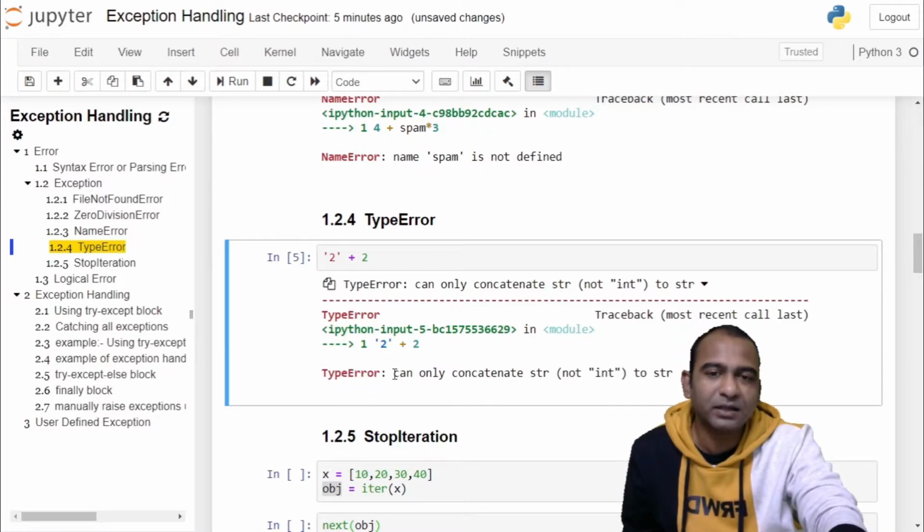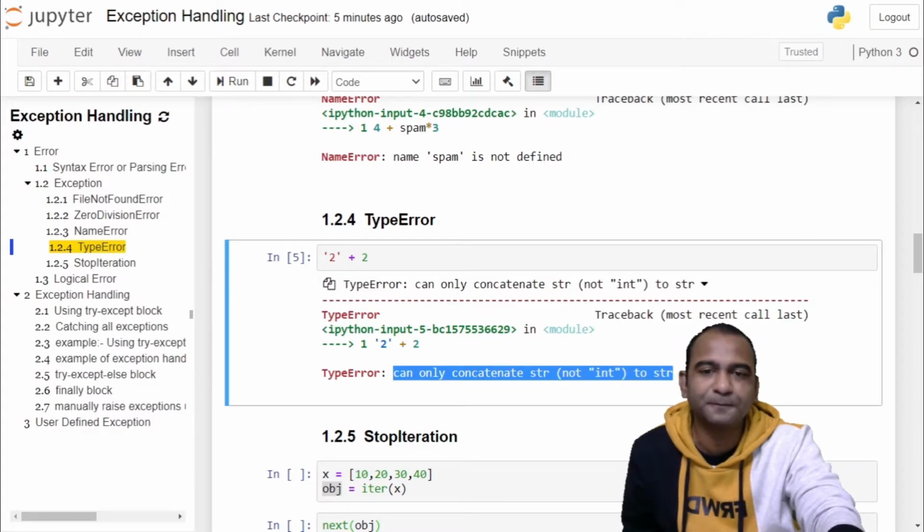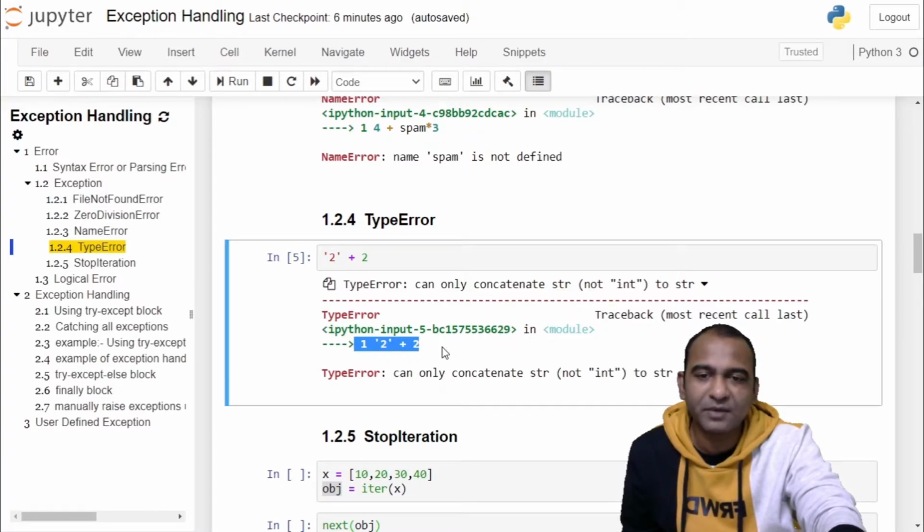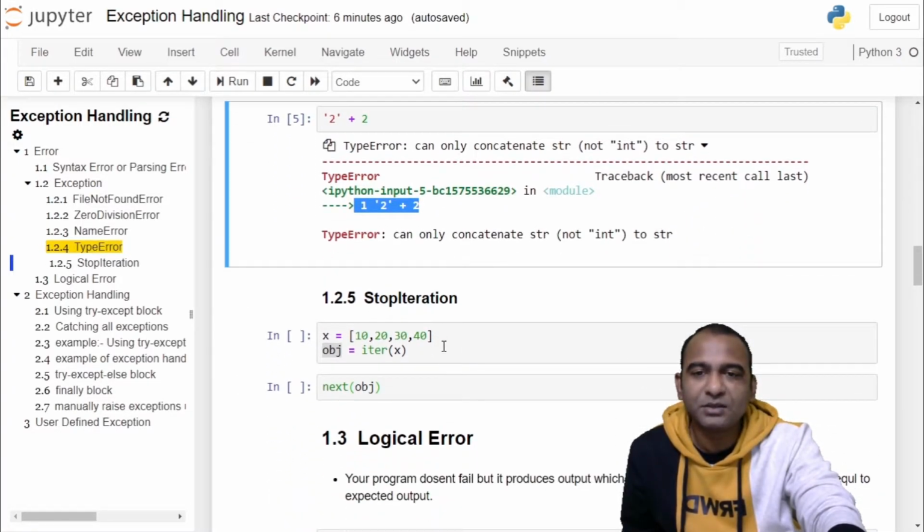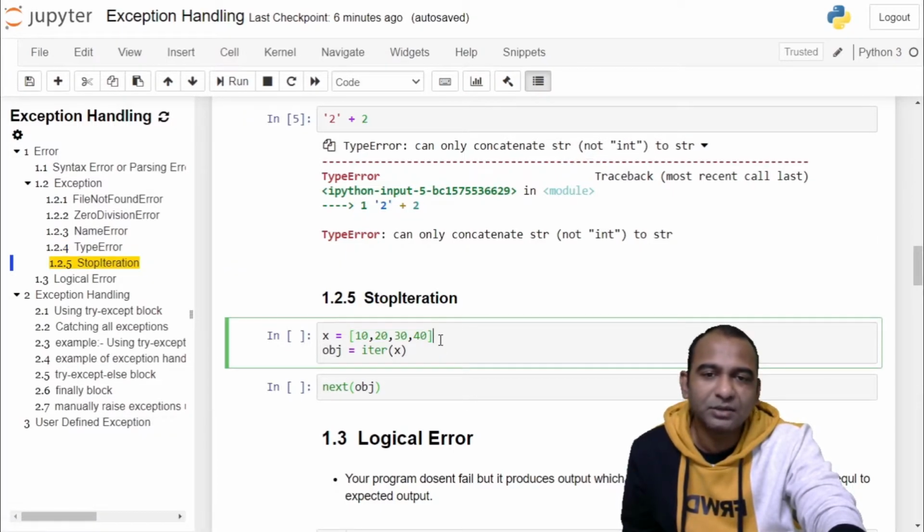Description about the error, can only concatenate string, not int, into string, and the line number at where the error has occurred, which resulted in the failure of our program. You also have the StopIteration built-in error. Here you have an iterator, which is a list that can be iterated upon. Using the iter function, we are creating an iterator object.